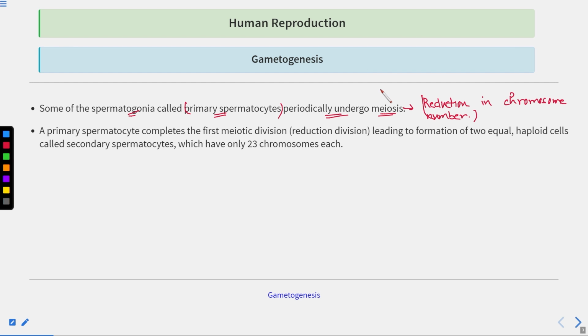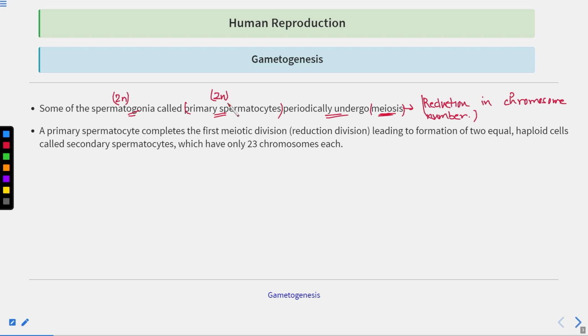You must have studied, when you studied the cell cycle and cell division, about mitosis and meiosis. Mitosis is the equational division, where separation of the chromatids takes place, and during meiosis, separation of the chromosomes takes place, which results in the reduction in the chromosome number. So primary spermatocytes should be diploid because they arise from the spermatogonia, which are also diploid, and they will undergo meiosis.